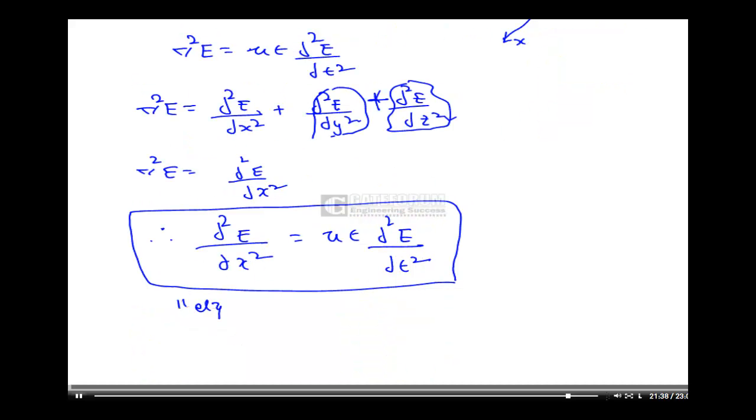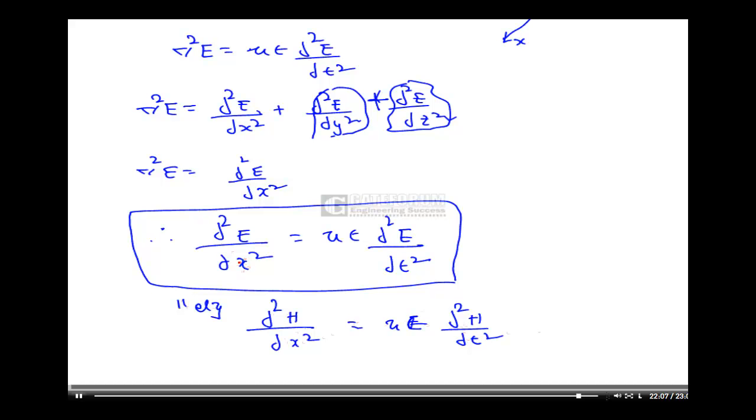Similarly, dou square H by dou x square is equal to mu epsilon dou square H by dou t square. This is for the magnetic field. In this equation, the variation of the wave is only along the x-axis.